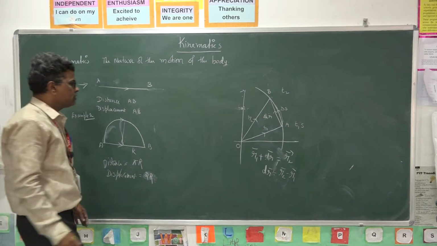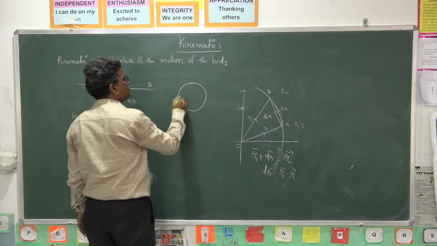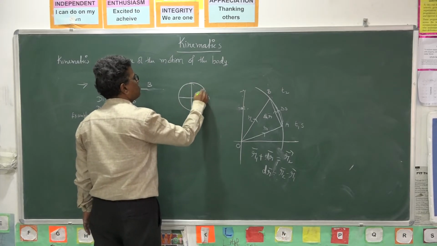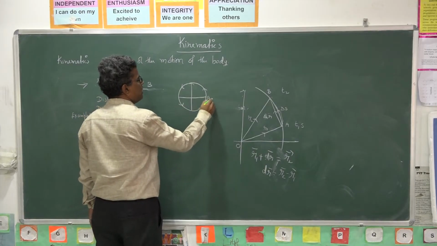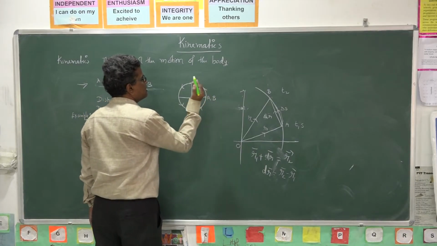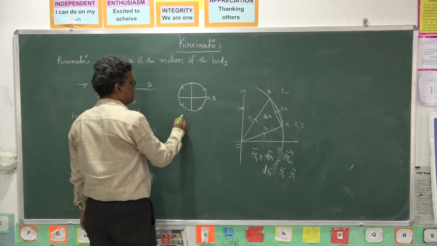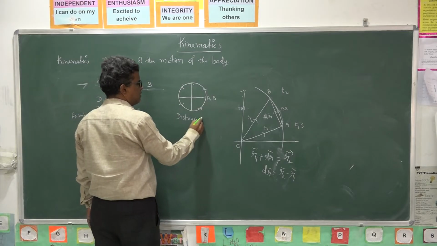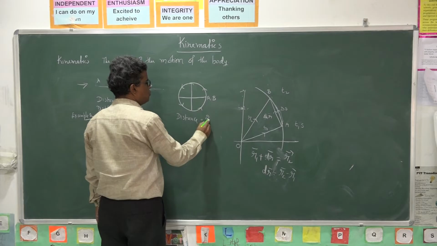Suppose it moves in a circular path once, starting from A, moving along the circle and reaching A. The final position is also A. So what is the distance here? After completing one rotation, the distance traveled is 2 pi r.